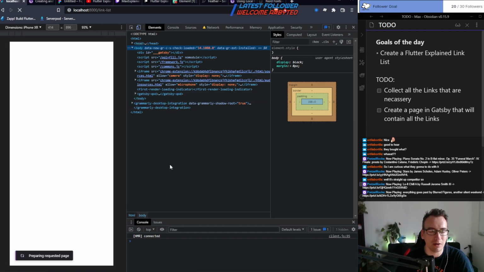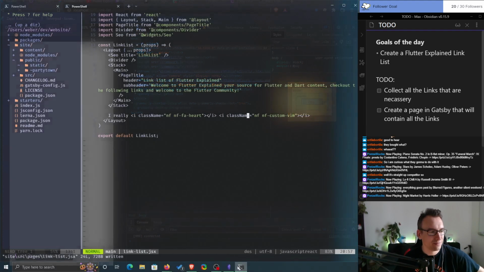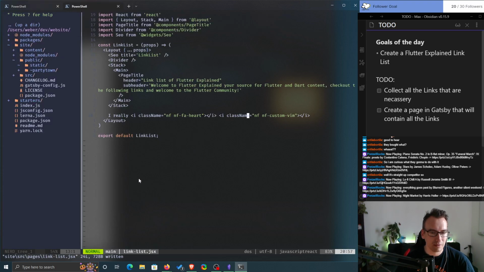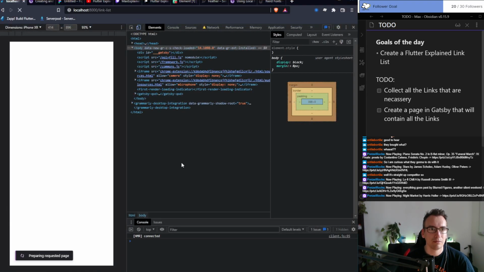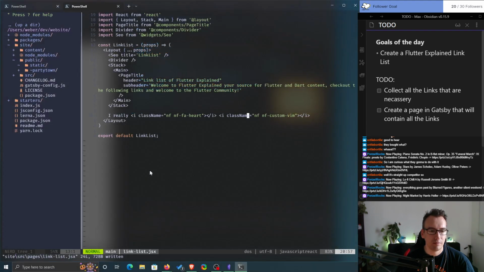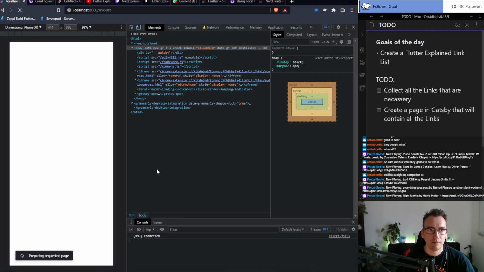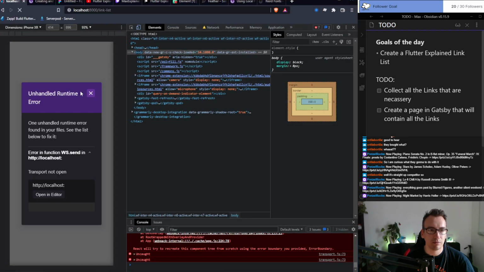And reload. Gatsby code. This React stuff. But the static creation of Gatsby is just amazing. I really like that, but I still don't like JavaScript in the long run. So let's see. It's building up. Go, go, go. Where's the page? Go, go.